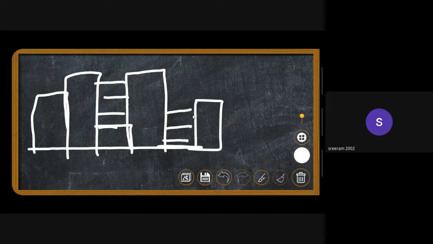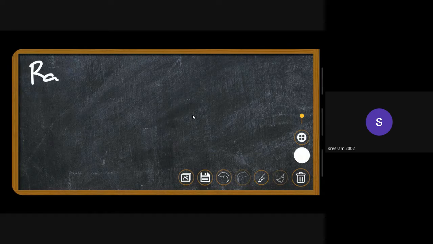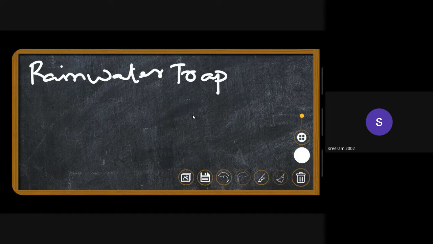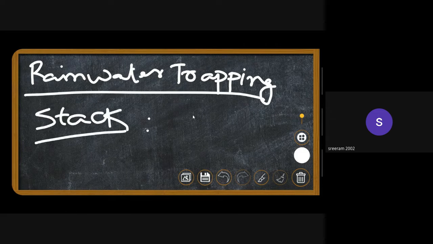Now you're asked to find out the area of water that has been accumulated. This is popularly called the rainwater trapping problem. This can actually be done in multiple ways, and one of the optimal solutions to this is by using the stack. So we'll see how and why.